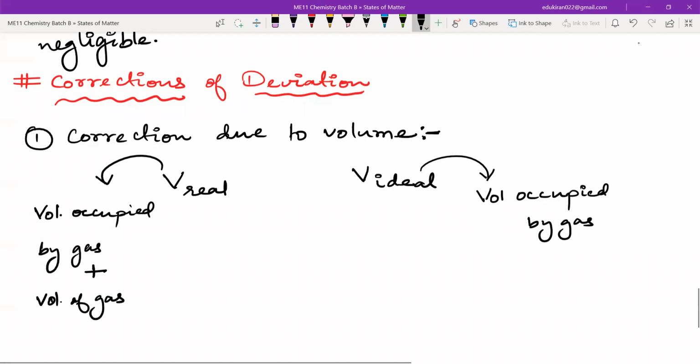You guys understand the difference between these two? Yes or no? Tell me, understood? Yes or no?